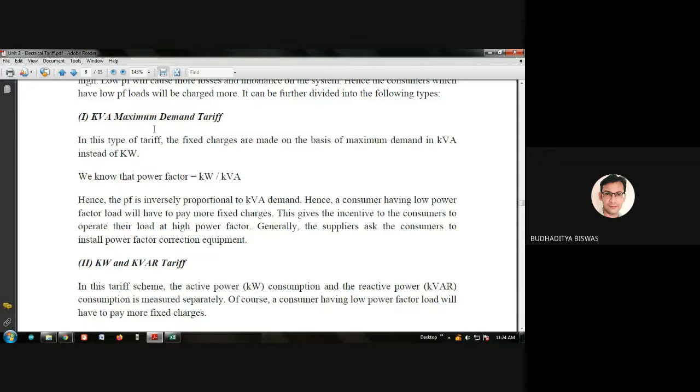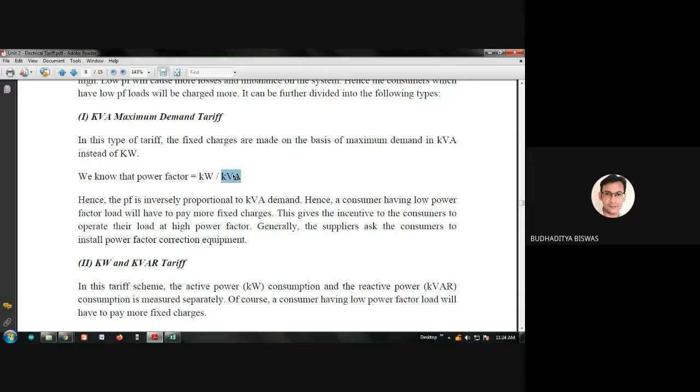Here the maximum demand is based on kVA, because we know that the power factor is nothing but kilowatt by kVA. So the power factor has an inverse relation with the kVA. If your kVA requirement is very high, then your power factor is low, and you will be charged more. And if your kVA requirement is low, then your power factor is high, and as your power factor is high, you will be charged less.